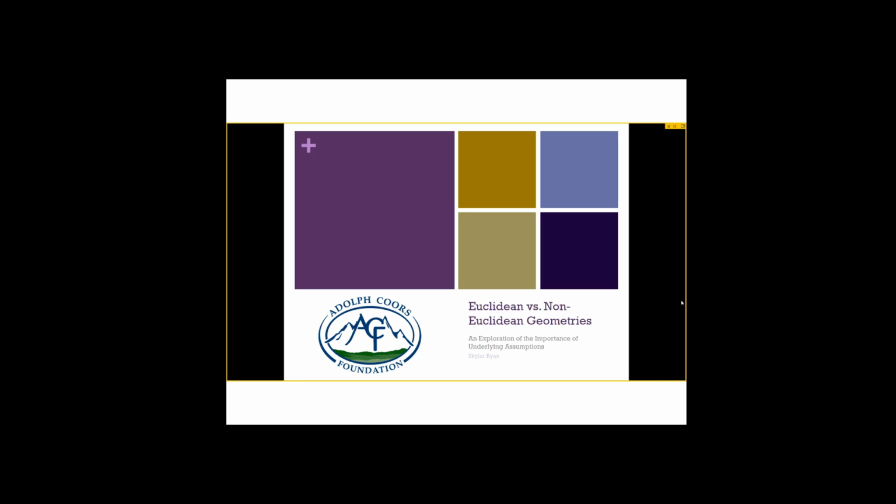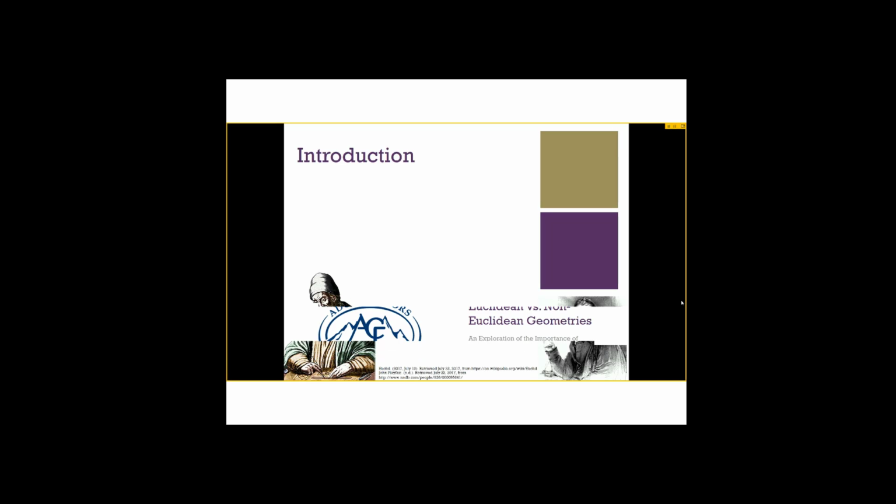As we get started, we need to go over some basic history of Euclidean geometry so we can better understand what will happen when we change the underlying rules of this geometry into new geometries. Who has taken geometry in high school or middle school before? So that's the majority of it. This form of geometry that you would have learned is called Euclidean geometry, and it was invented by a man named Euclid in 300 BC.